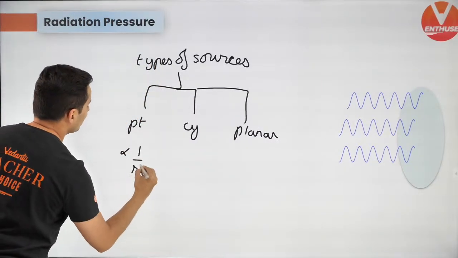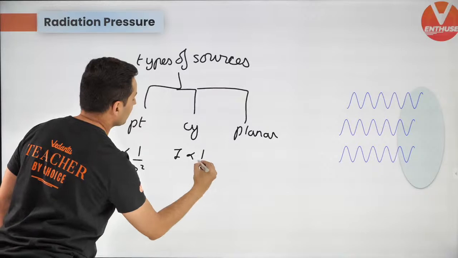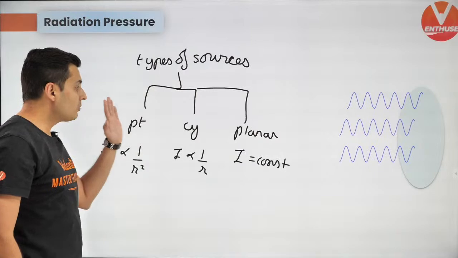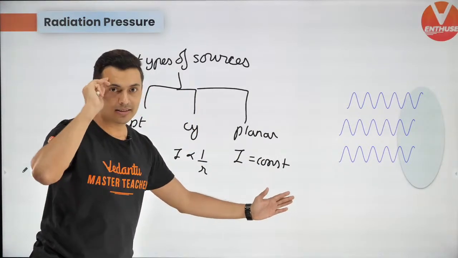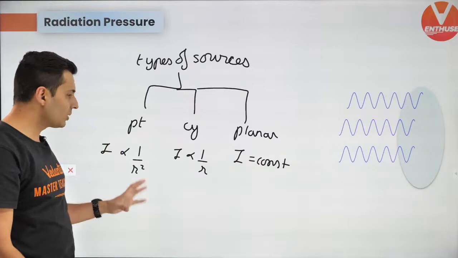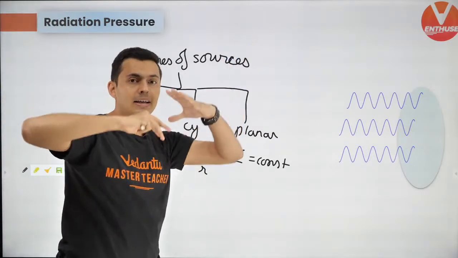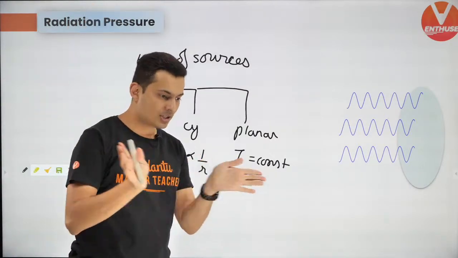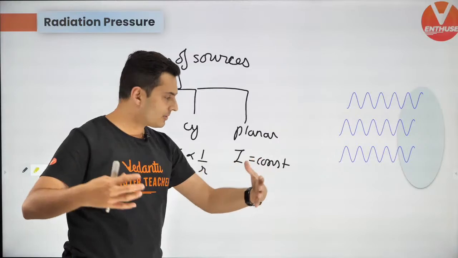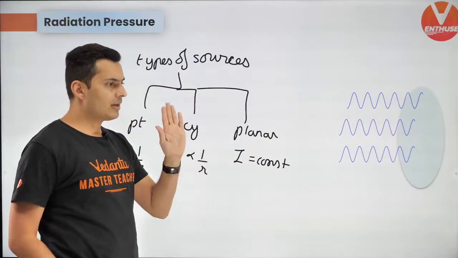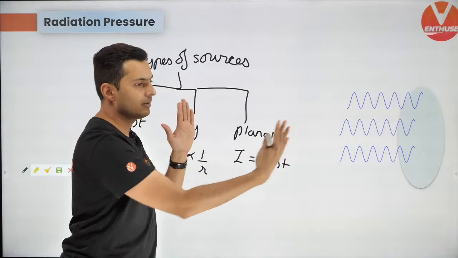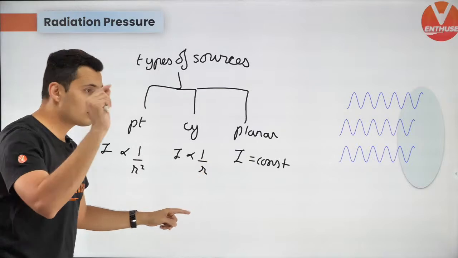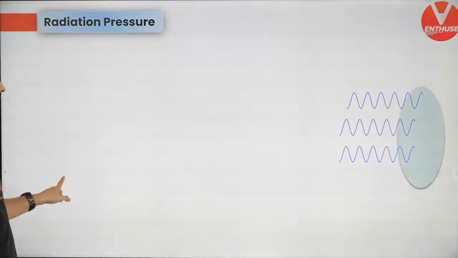Intensity is inversely proportional to R square, inversely proportional to R, and constant respectively. The same theory is applicable even for light sources. Point source is like a light bulb which emits light in all directions. Cylindrical source, example tube light, emits light in the form of cylindrical waves. And planar is something like a flat surface emitting light waves. So these three are also valid in case of light. In case you have missed the previous lecture, watch it over there.